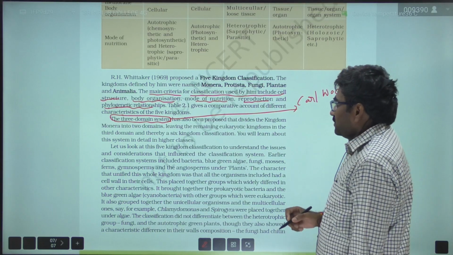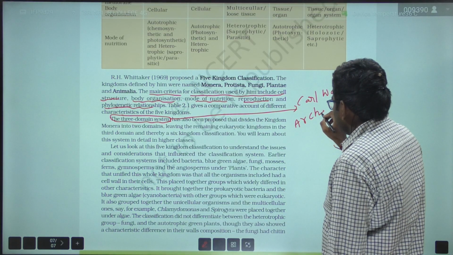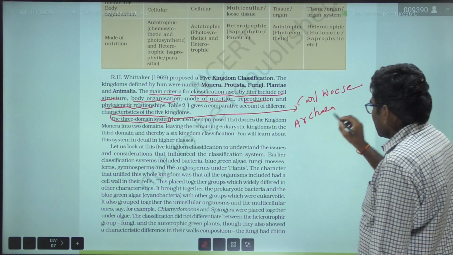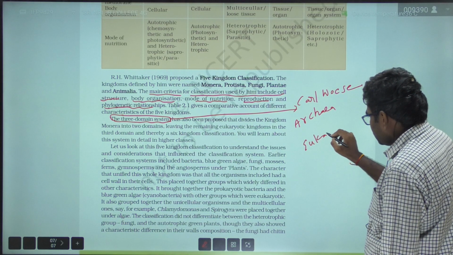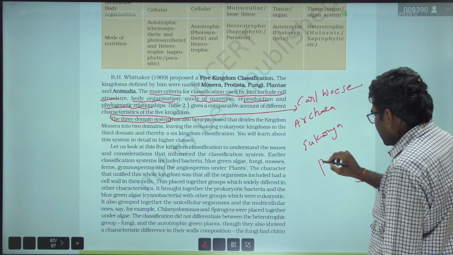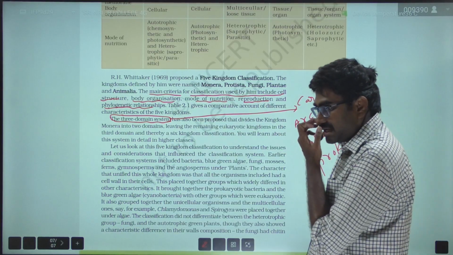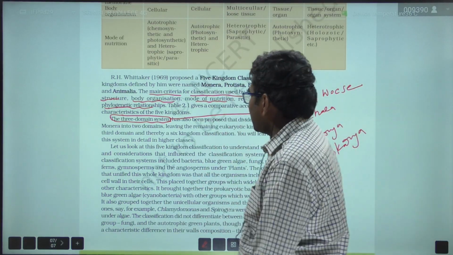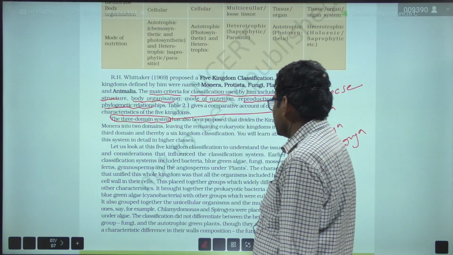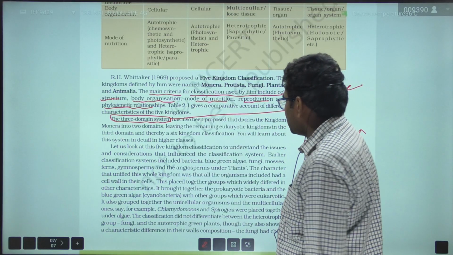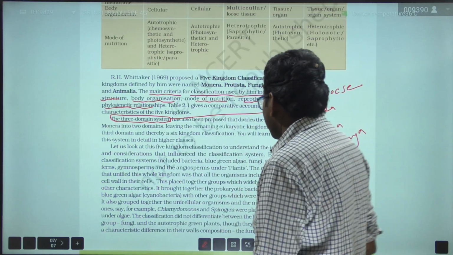So the 3 domains are the Archaea, Eukarya, Prokarya. And again, these 3 domains are divided into 6 kingdoms. You learn these 6 kingdoms in your higher classes, right?